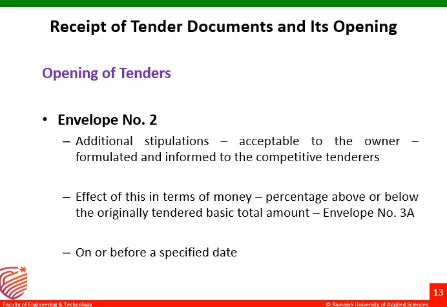For this, the principal or the owner will give a time period, like within 15 days or 20 days, for resubmission only for the deviations, not for the complete clauses or the complete agreement, only for the few deviations pointed out during the envelope 2 opening. Those have to be submitted in envelope 3A on or before the specified time.